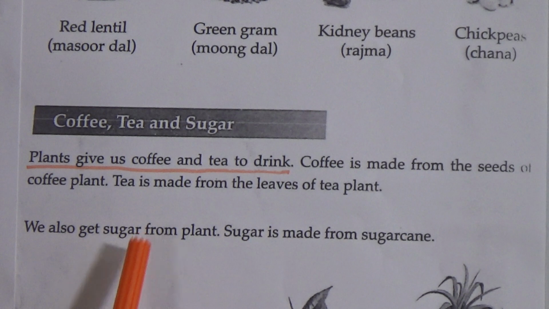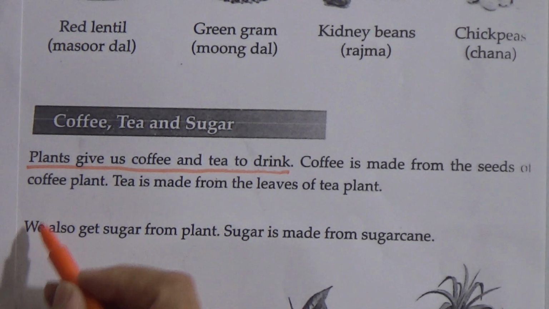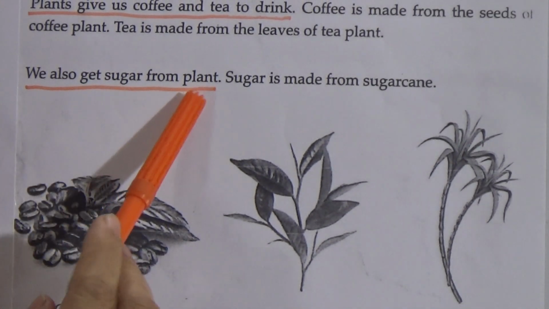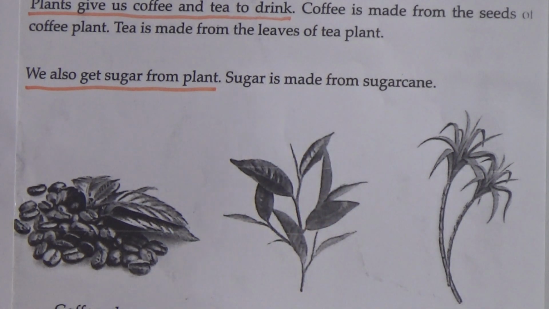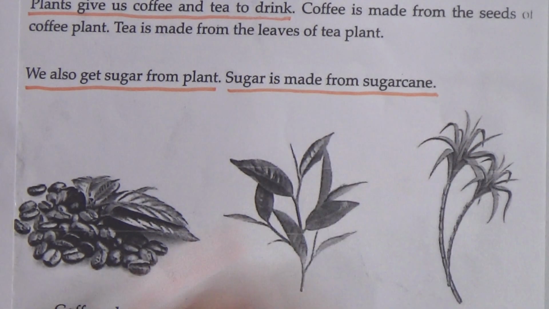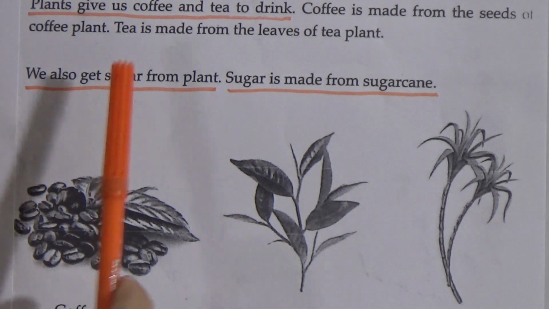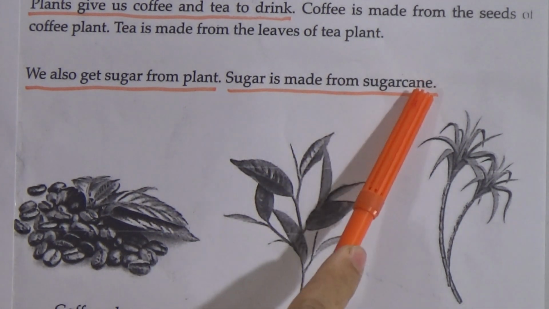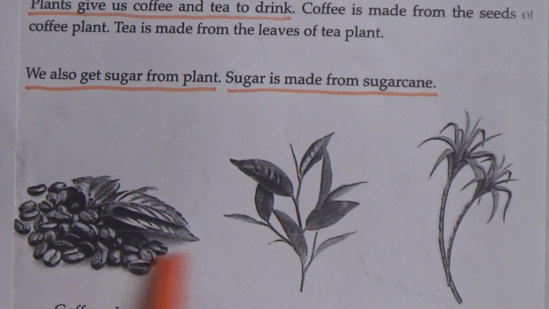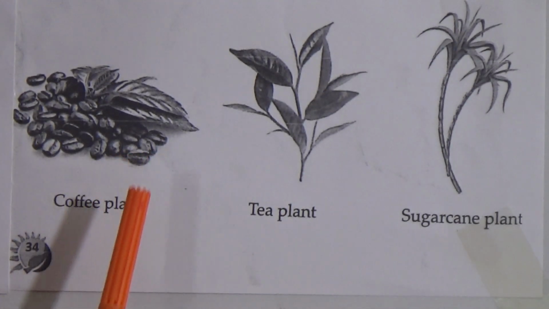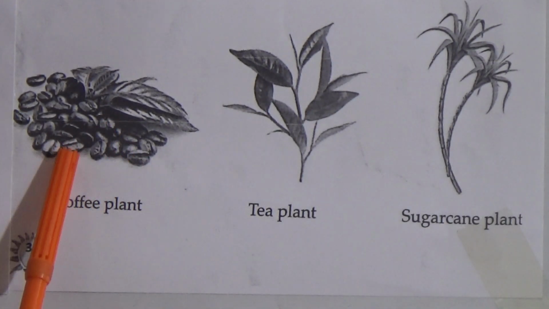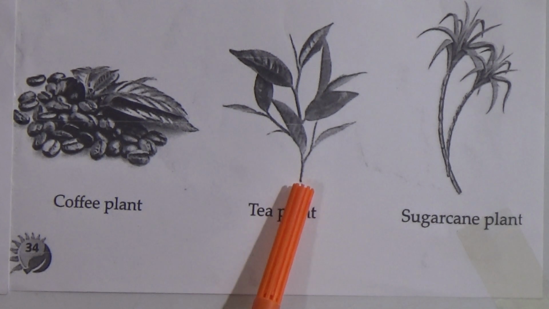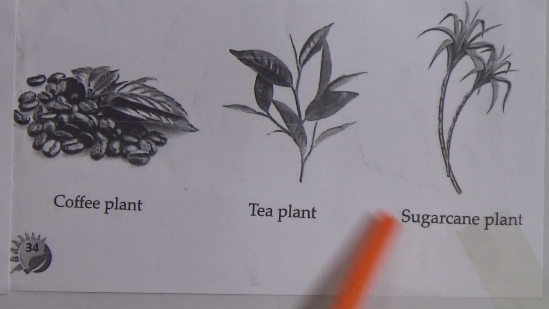We also get sugar from plants. My dear students, underline also this line. Sugar is made from sugar cane. Underline this line and you have to memorize it properly. My dear students, these are the examples of coffee, tea and sugar. This is the figure of the coffee plant. This is the example of the tea plant. And this is the example of the sugar plant.